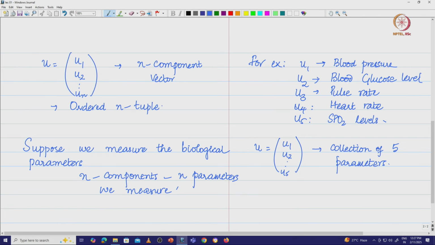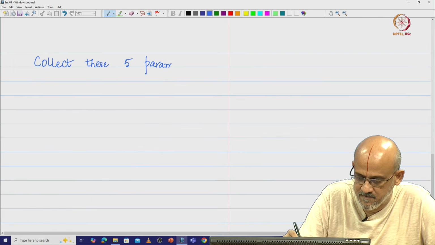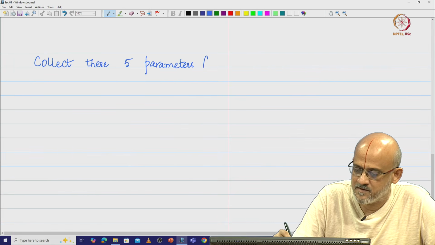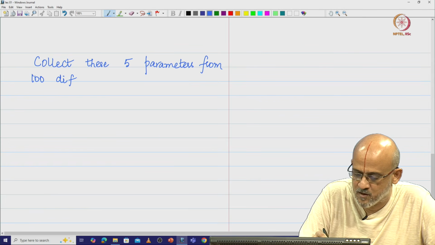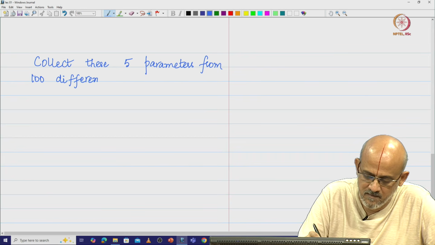Now, when we collect data, typically we will collect these 5 parameters from 100 different patients. I am going to put all these things in a tabular form.